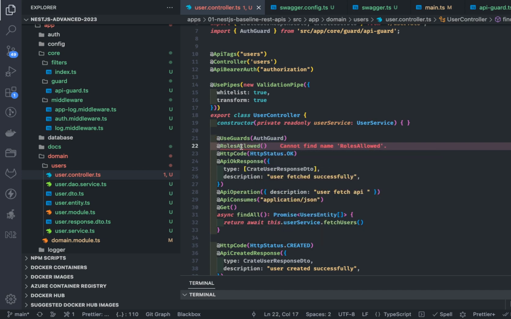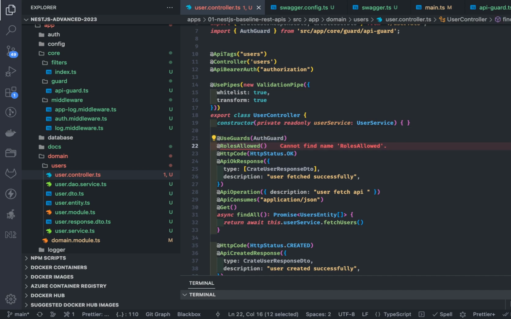I'm going to create a custom metadata, a custom decorator, that is going to feed the roles which I'm applying at the controller into this guard. And this guard will check what roles can access this controller. Does my request object contain that role? If yes, I will allow. If no, I will stop the request here. So let's create this custom decorator, roles allowed.